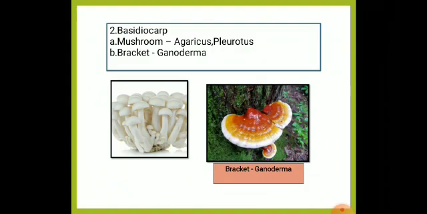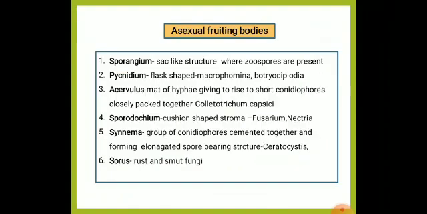In this, mushrooms and bracket fungi exist. Mushrooms are edible and non-edible, like Agaricus, Pleurotus, and Amanita. And in bracket fungi, Ganoderma produces a bracket structure in the coconut, which causes Thanjavur wilt in the coconut. Then coming to asexual fruiting bodies, like sporangium, pycnidium, acervulus, sporodochium, synnema, and sorus.